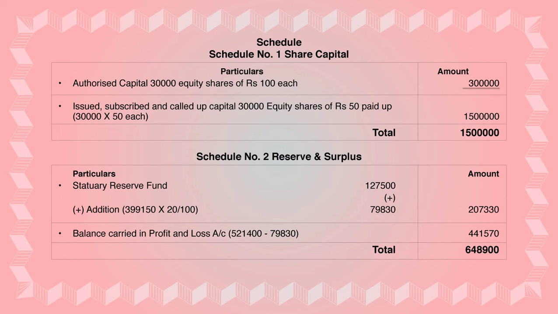Keep it separate till statutory reserve fund, and 20% you have to write there. So schedule number 2, reserve and surplus, will be solved in the last. We complete schedule number 1, and schedule number 2 is kept temporarily stopped.